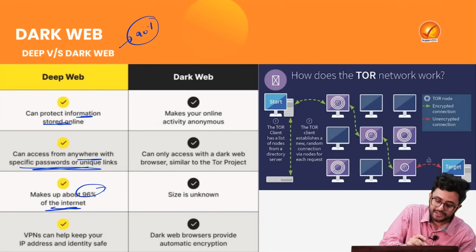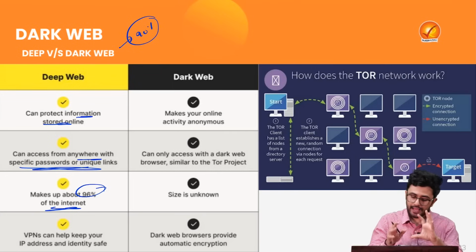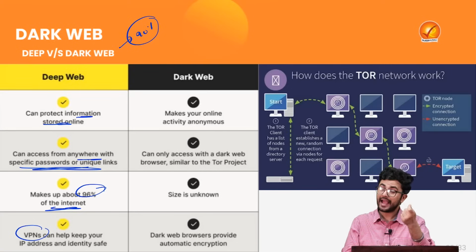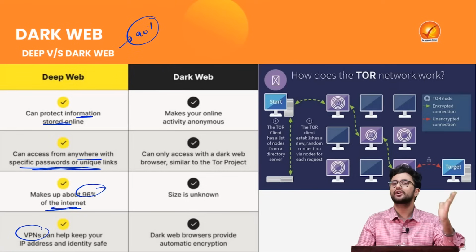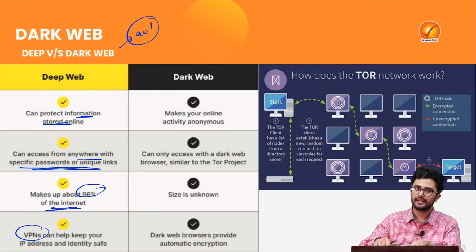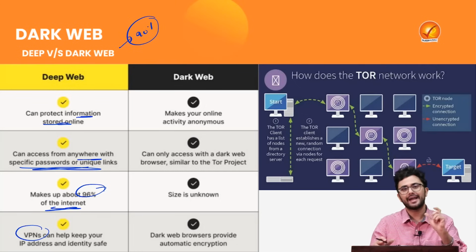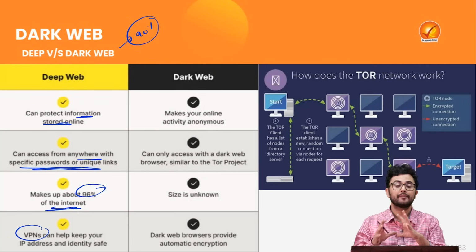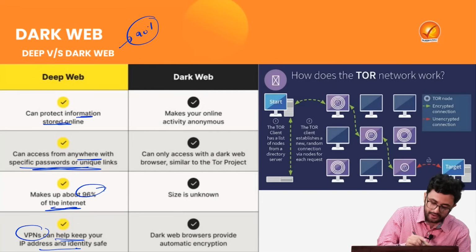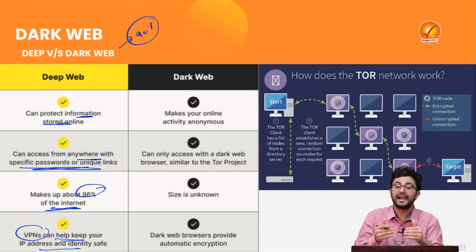This makes about 95 to 96% of the total internet. Here VPNs are also used. So let's say I want to watch a movie and the pirated version of that movie is uploaded on some site. I specifically search for that site and download the movie. This site falls in the category of the deep web. Even though piracy is illegal, here I am not doing something which is causing a lot of harm to the society. Here I can use a VPN which can keep my IP address and my identity safe as well.